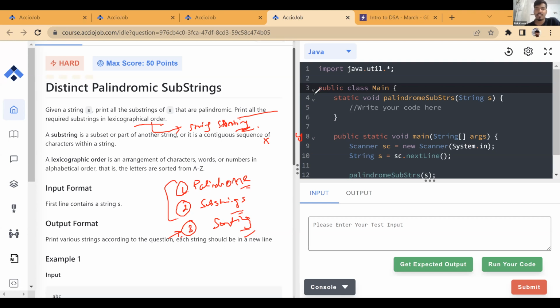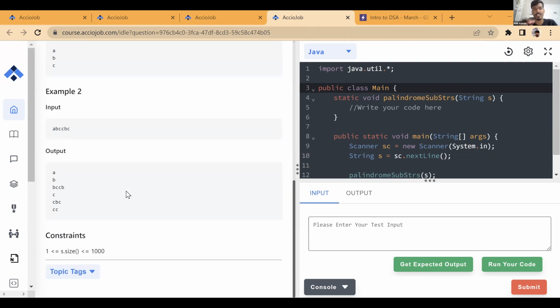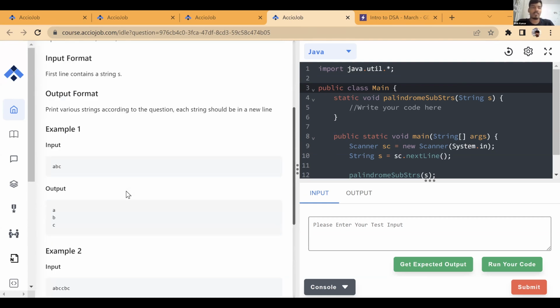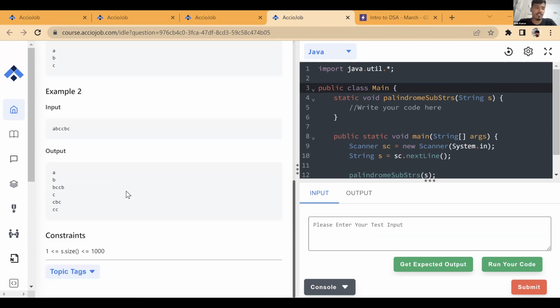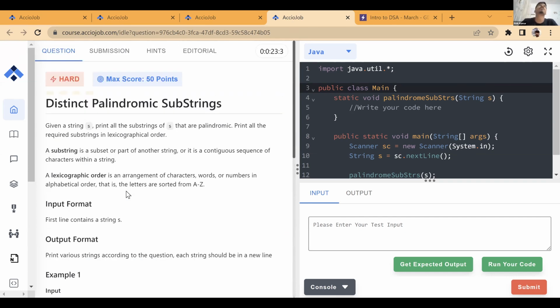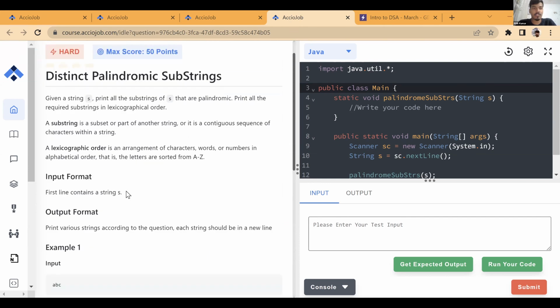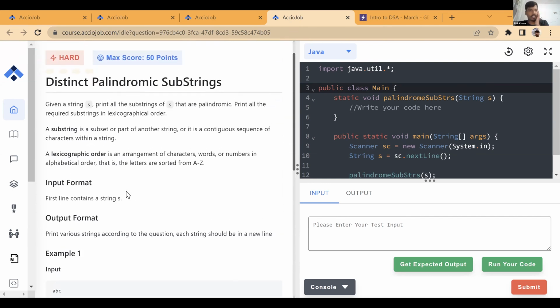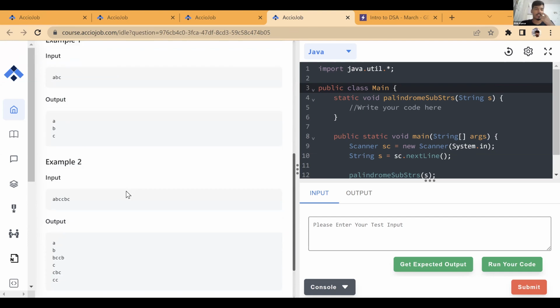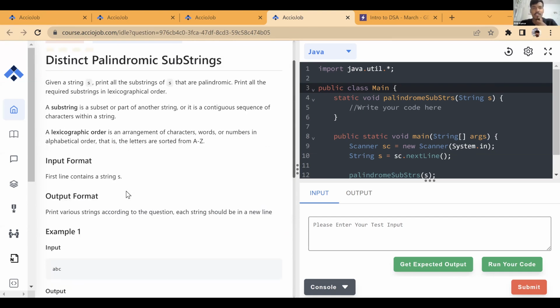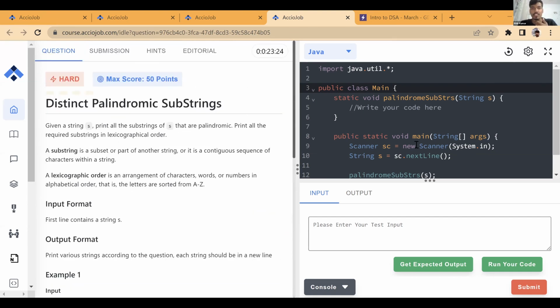N cube should be fine. N cube should be accepted, I don't doubt it won't accept. But since it has given the constant, I was thinking if we can optimize, and I'm not seeing right now any solution that is better than n cube. I know that string is order n cube. I don't see any solution better than n cube. So either the constant is mentioned incorrectly, or I am not able to figure out that solution right now. But I remember last time also we did it using n cube logic.